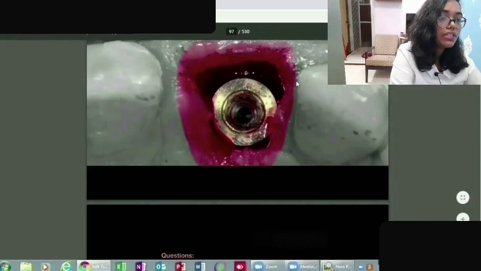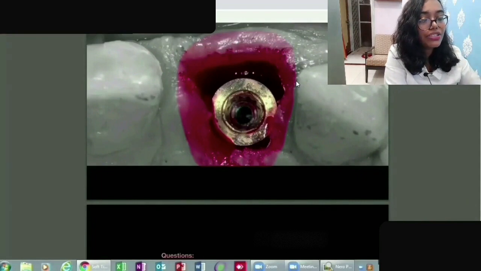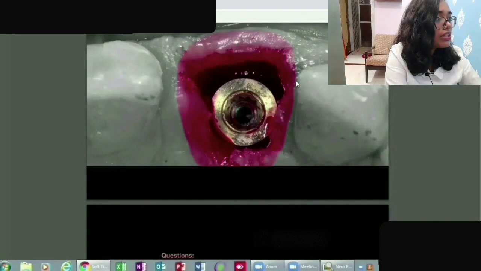So here in this image you can see the post extraction they have placed this implant, and then they'll suture it and wait for osseointegration. There are some rules as to when you can perform an immediate implant placement and when it has been contraindicated. So let's go to that table now so that it will be clear for you guys as to when you can do it and when it has been contraindicated. In all the cases you can't.